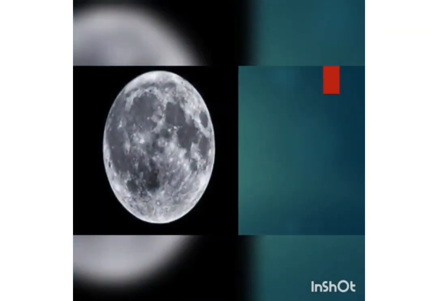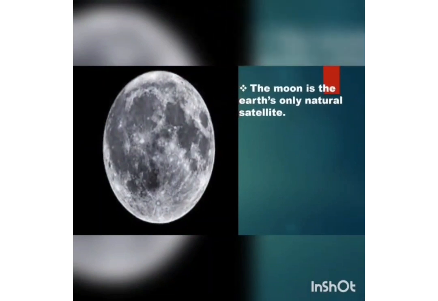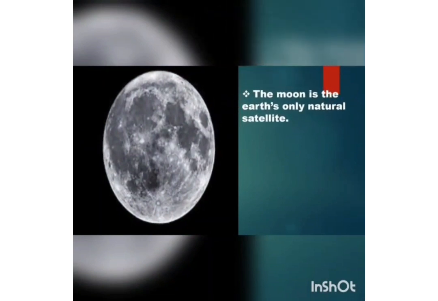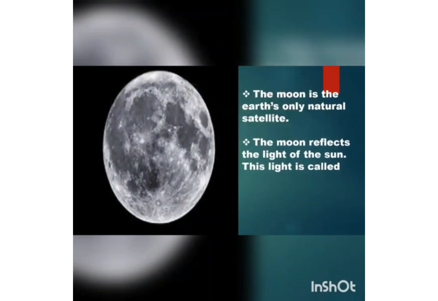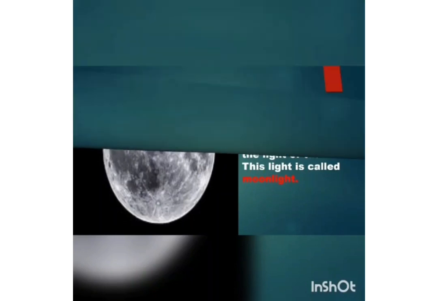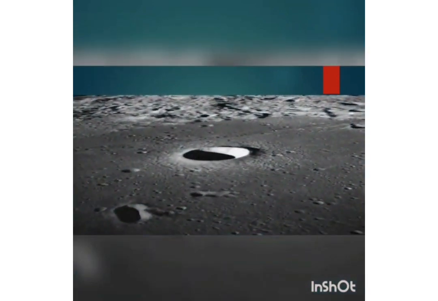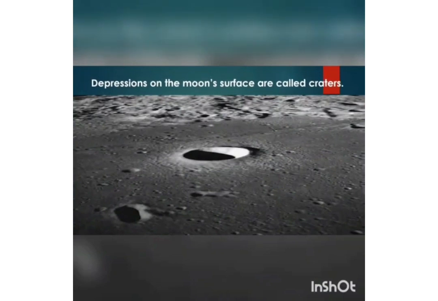The moon is the Earth's only natural satellite. It is much smaller in size than our Earth. The moon does not have its own light. It reflects the light of the sun, and this light is called moonlight. The small depressions seen on the moon's surface are called craters.